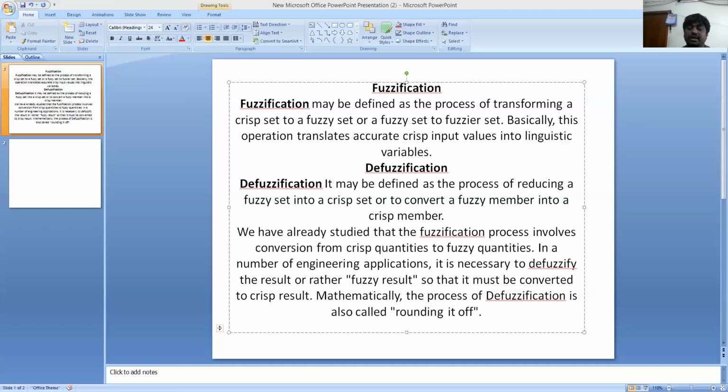By seeing this we can easily understand fuzzification and defuzzification. And what is the purpose of using them? Fuzzification converts precise data into imprecise data. Defuzzification converts imprecise data into precise data. So it is vice versa.